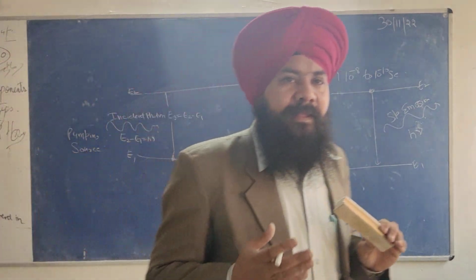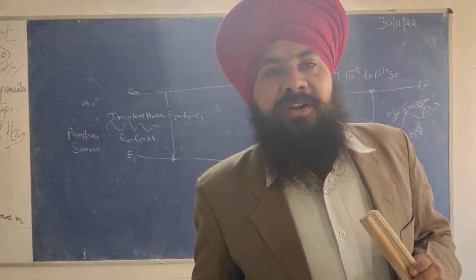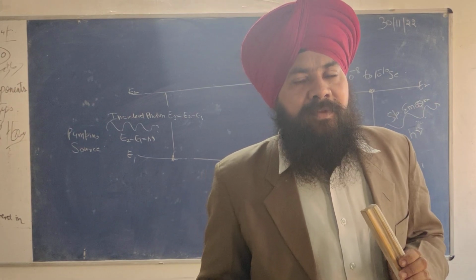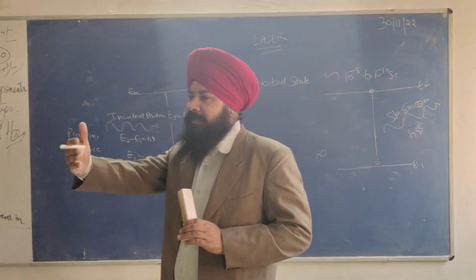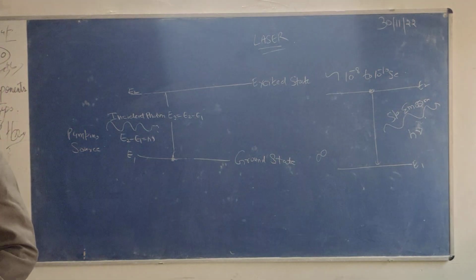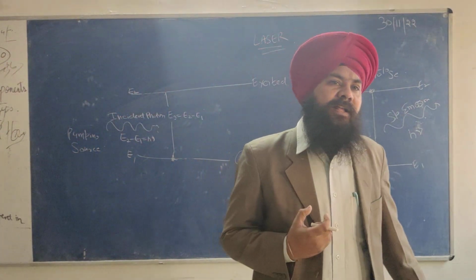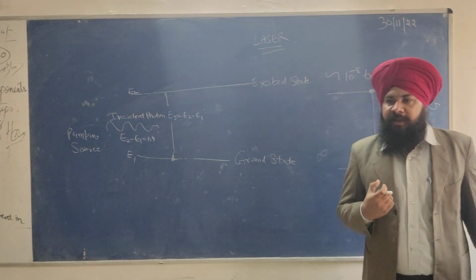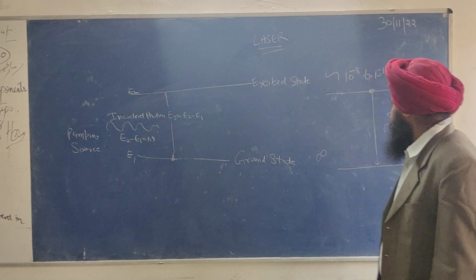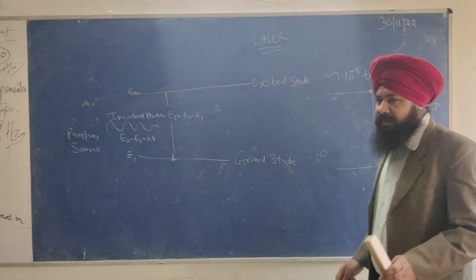But in the laser, the process is not random. We will discuss this property in the next few lectures. What is the basic property behind the working, the phase correlation? That property is called the coherence property. So till now we have discussed these terms.